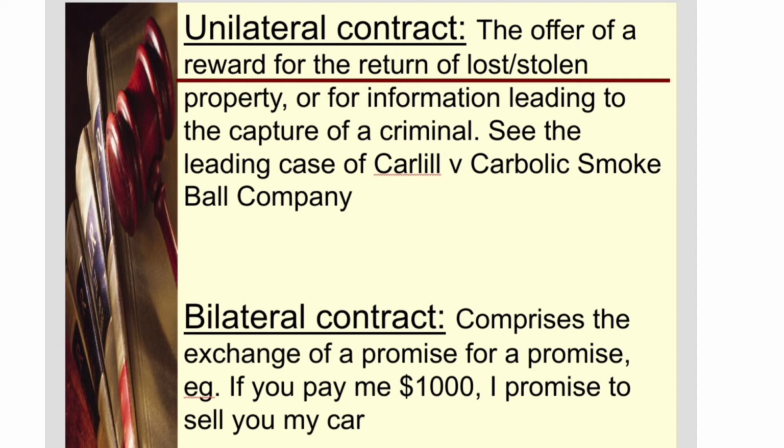The second point to note is that this is an example of a unilateral offer and not an invitation to treat, even though, as we have seen in an earlier lecture, newspaper advertisements and advertisements generally are usually considered to be invitations to treat. And the reason that this particular advertisement was instead construed as an offer is because the company had indicated its willingness to be bound as soon as anybody accepted the offer. And this willingness to be bound was indicated by their actions, that is, they had deposited £1,000 in the bank account already.